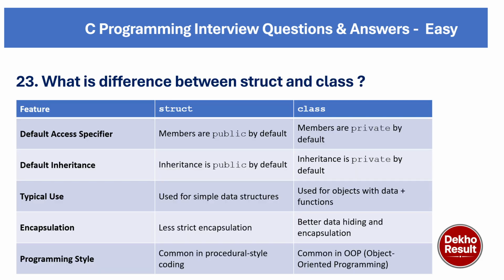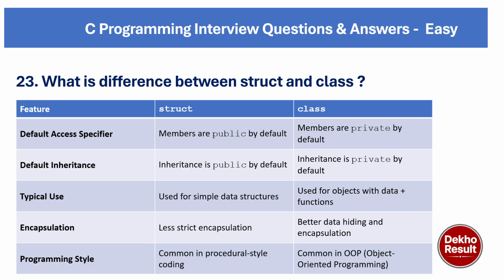Now coming to the next question, what is the difference between struct and class? Talking about the features: the default access specifier in struct is public, whereas in class members are private by default. Default inheritance is public in struct, and in class inheritance is private.